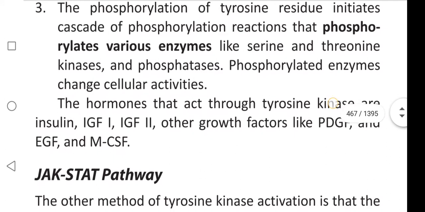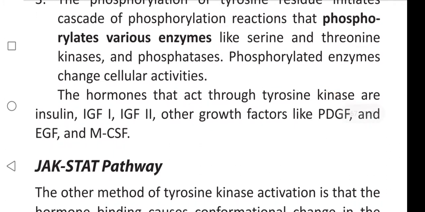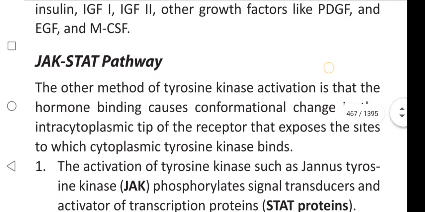The hormones that act through tyrosine kinase are insulin, insulin like growth factor 1, insulin like growth factor 2, and other growth factors like platelet derived growth factor, that is PDGF, and epidermal growth factor, EGF, and M-CSF. It is macrophage colony stimulating factor, and it also includes the JAK-STAT pathway.